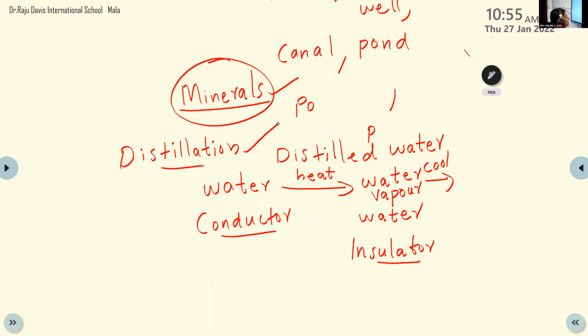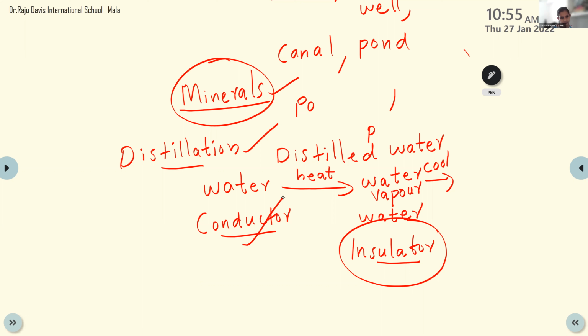At that time it acts as an insulator. At the beginning, when we take the water from a well or canal or pond, it's a conductor, because it contains some minerals. After distillation, it doesn't contain any minerals, so it acts as an insulator.